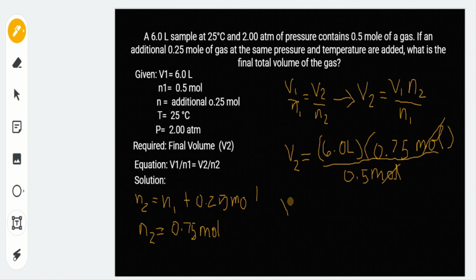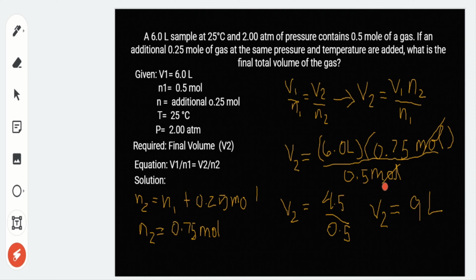Let's multiply first: 6.0 times 0.75, that is 4.5. Then 4.5 divided by 0.5. So our final volume is equal to 9.0, it is equal to 9 liters.